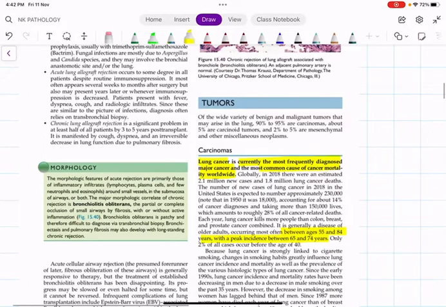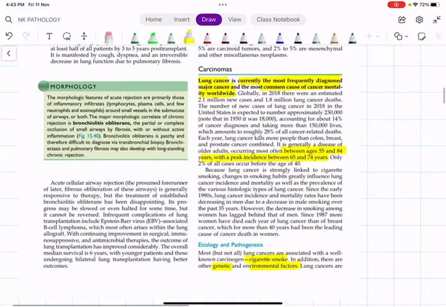So coming to lung cancer, which is the most frequently diagnosed major cancer worldwide, and the most common cancer which leads to death worldwide is lung cancer. Again, this is updated. In the 9th edition, they have mentioned some other thing. As far as the latest edition of Robbins, lung cancer is the most common major cancer worldwide and the cancer which is responsible for the most number of deaths worldwide. Age group 55 to 84 years is the classical age group with the peak incidence between 65 and 74 years.